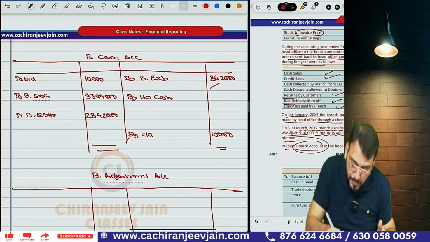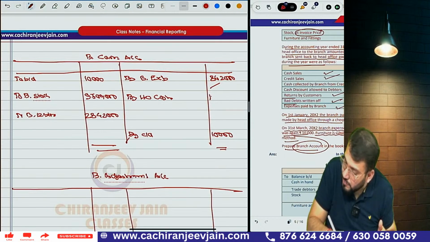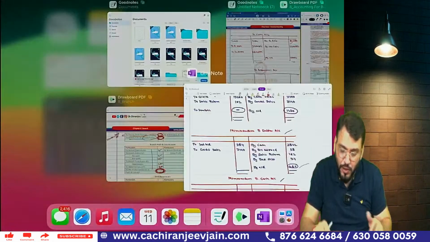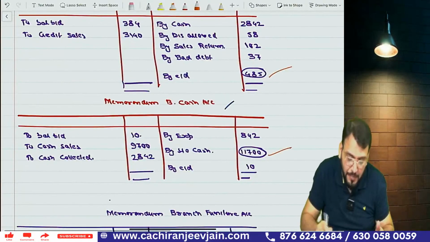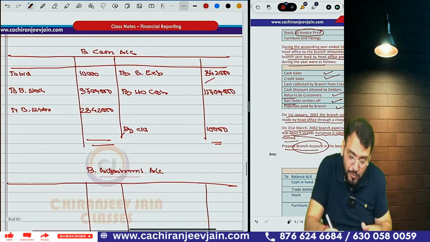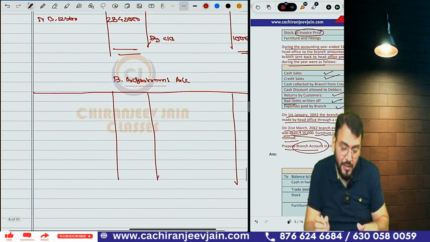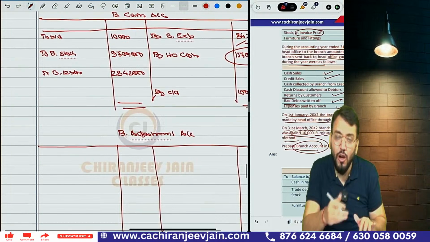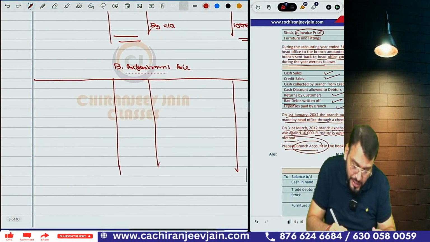What is HO cash? It is 1 crore 17 lakh. 1 crore 17 lakh. Check whether this amount is correct or not. So HO cash, it is coming same. Correct. Whatever has been remitted to HO, that you have calculated as balance sheet figure. Yes, sir. So you can see all three accounts prepared. Now we'll prepare branch adjustment account.